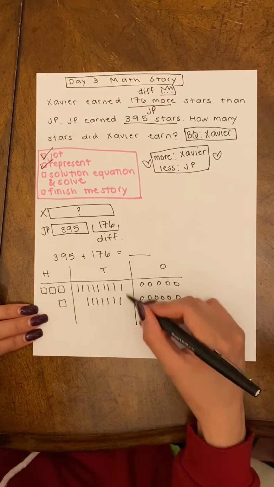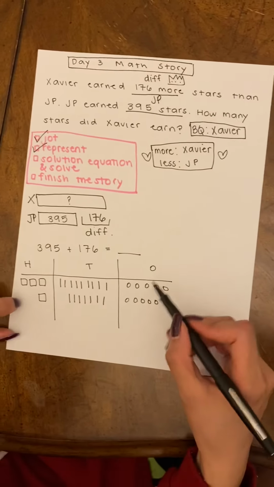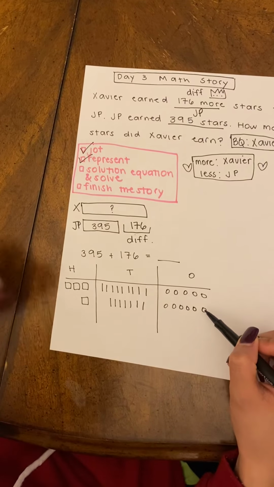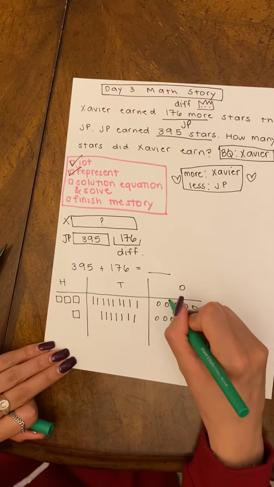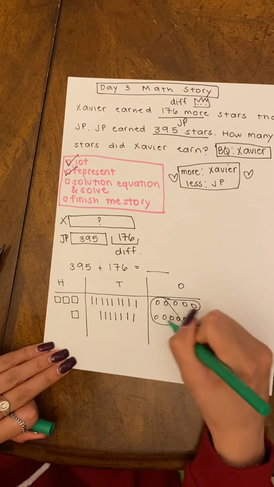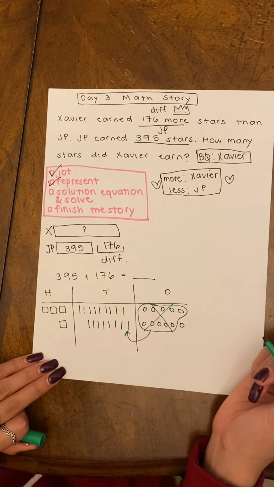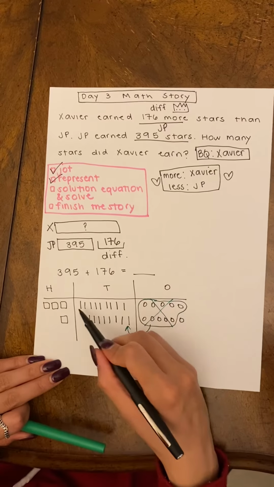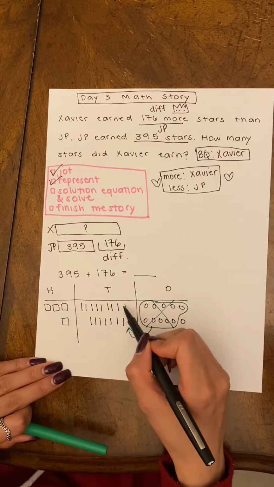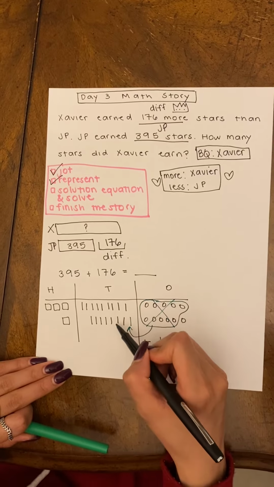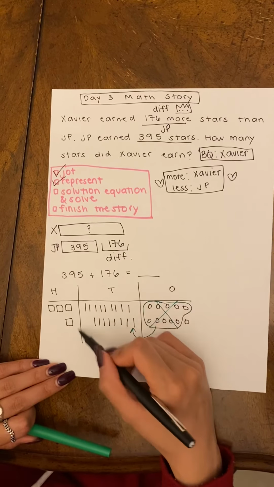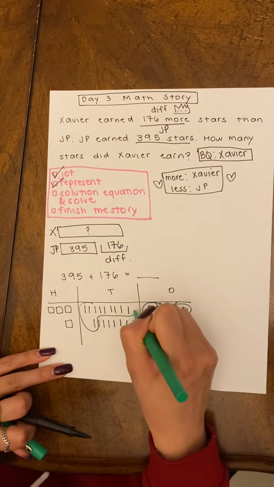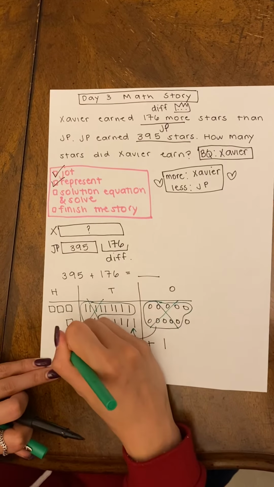And I'm going to count how many there are together, starting in my ones place. I have 1, 2, 3, 4, 5, 6, 7, 8, 9, 10, 11. I have 10 or more ones, so I need to regroup. I'm going to regroup by circling 10 ones, crossing them out, and making a 10. And now let's count how many ones we have left. I have 1 left. And now let's count our 10s. 1, 2, 3, 4, 5, 6, 7, 8, 9, 10, 11, 12, 13, 14, 15, 16, 17. I have 10 or more 10s, so I need to regroup. I'm going to regroup by circling 10 10s, regrouping it into 100.